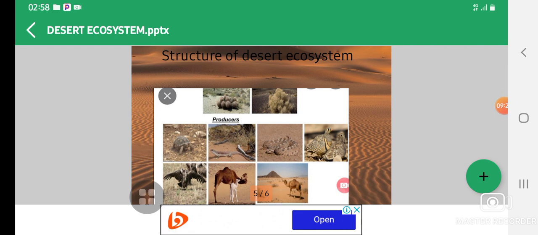So, we have roughly talked about the definition of desert, which is an abandoned area, as we've mentioned. We've also looked at the types of desert ecosystem, its functions, its characteristics, and its structure. I hope we have learned a lot, as well as learned that a desert ecosystem mostly comprises hot and cold conditions.